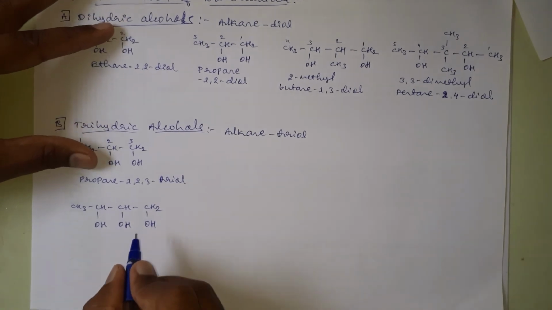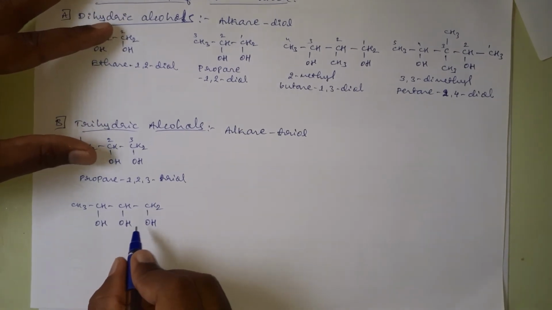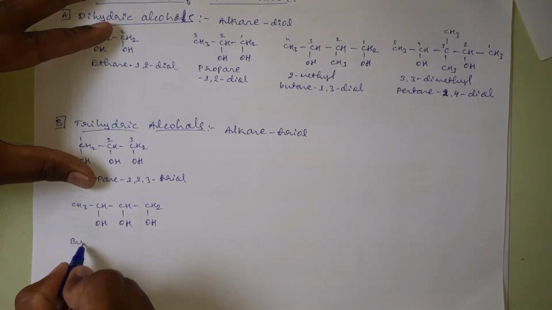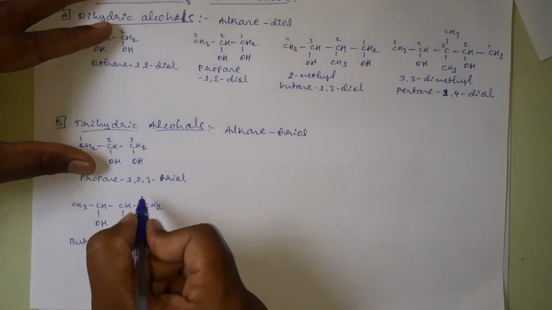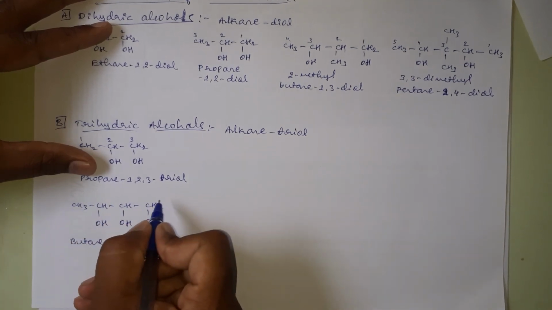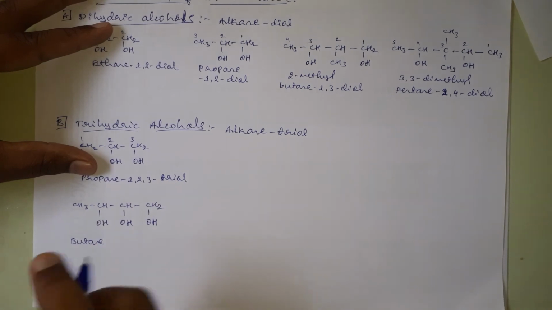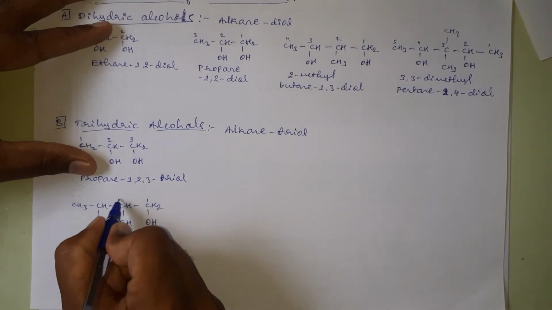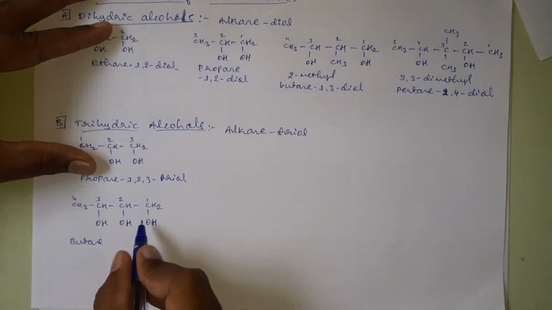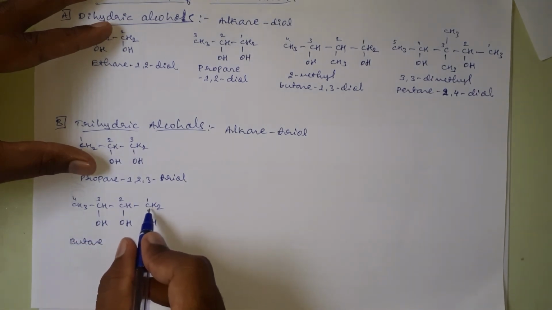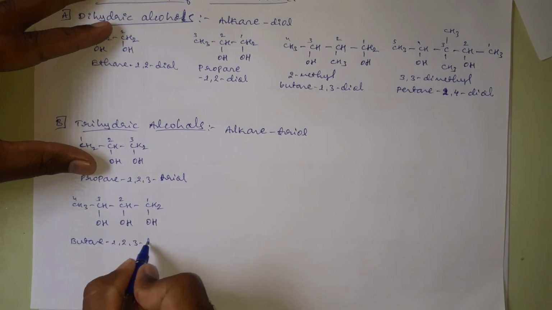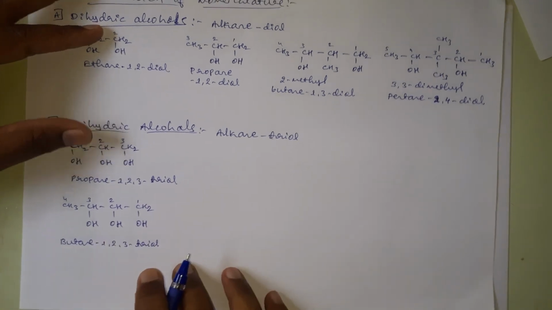Okay, then CH3, CH, CH, CH2, OH, OH. This is also one of the examples for a trihydric alcohol, and the parent chain is butane, and we should number in this direction, because if we number from the other direction, this carbon will get position number 2, but according to the rule, the carbon bearing OH group should get the least number. Here it will get number 1. Butane-1,2,3-triol.